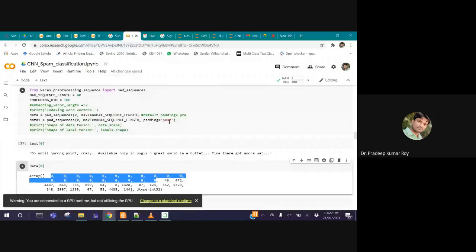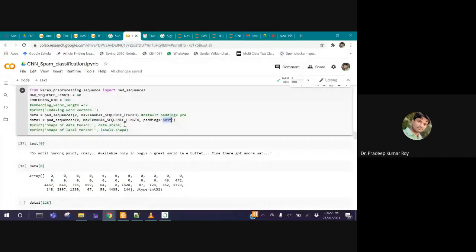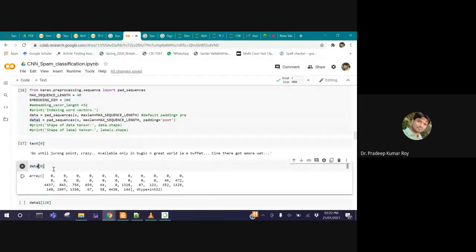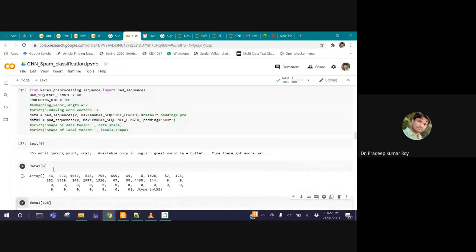But if you want to use post padding, as I used here, I'm just changing data 10 and see what is the output we are getting. First the message content, and the remaining portions are filled with 0. So pre or post, again, it also affects your model performance. What padding concept you have used, either pre-padding or post-padding, you have to take care. Again, it is very problem to problem. We cannot say when pre-padding is useful, when post-padding is useful.